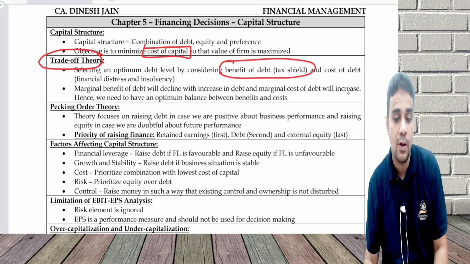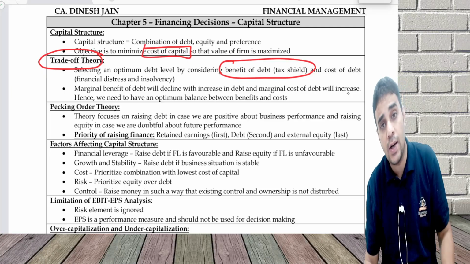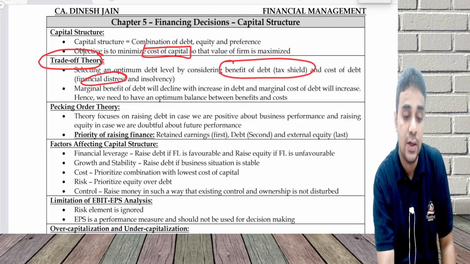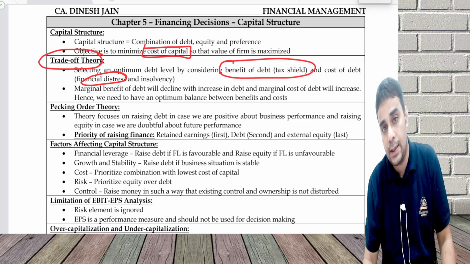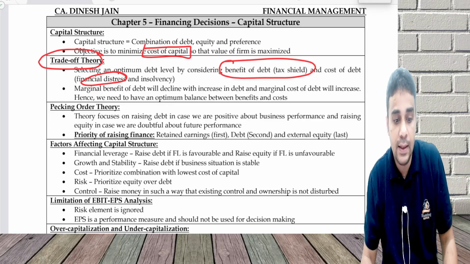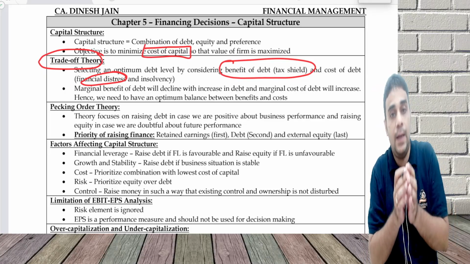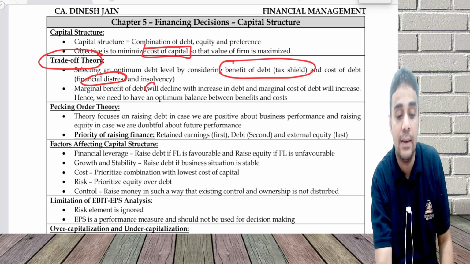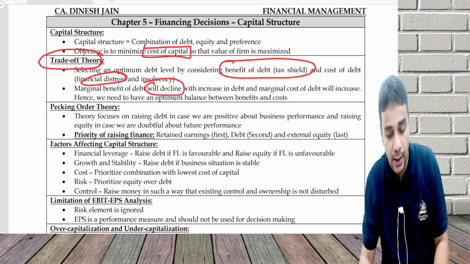The cost of debt is normally on the lower side, whereas there are extra costs attached with debt. That is, if you borrow more, there is a possibility of getting into financial distress. What is financial distress? It is inability to service our fixed obligation, technically interest obligation, and if the distress continues for a longer period, it can ultimately lead to insolvency. So what the theory says is, the marginal additional benefit of debt will keep declining with the increase in debt. As you borrow more, the benefit of debt will keep going down.